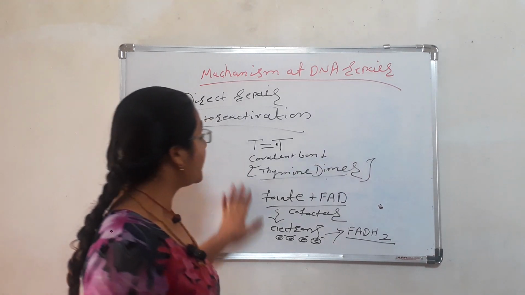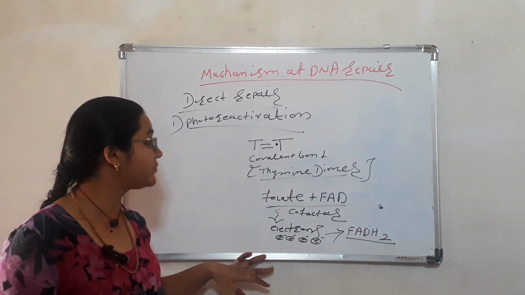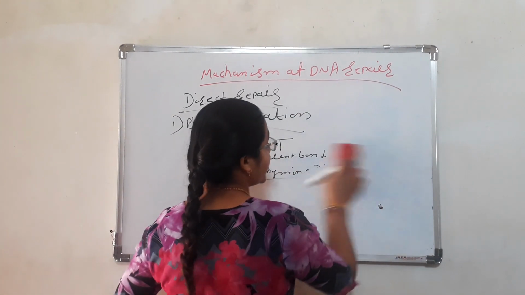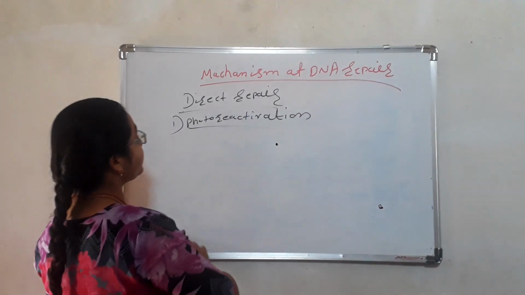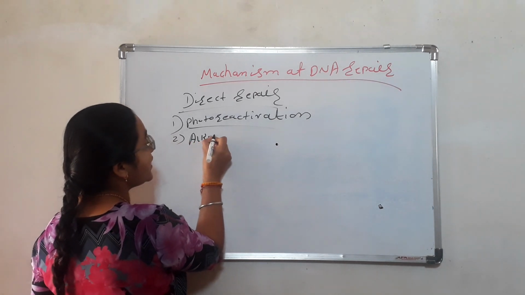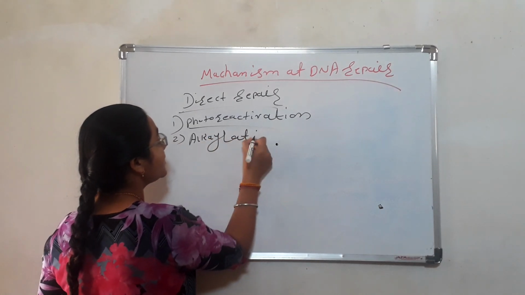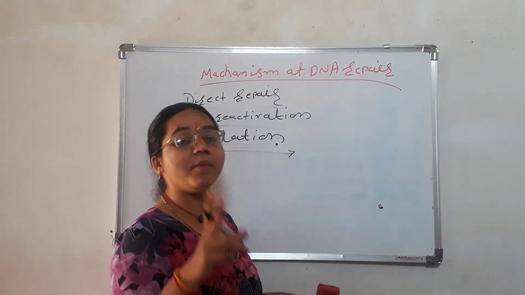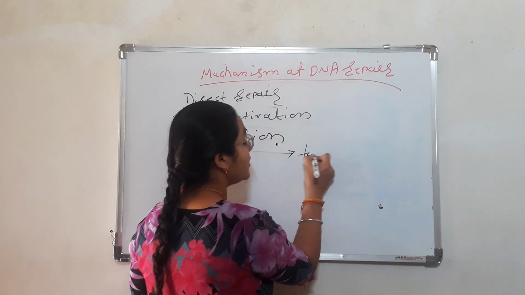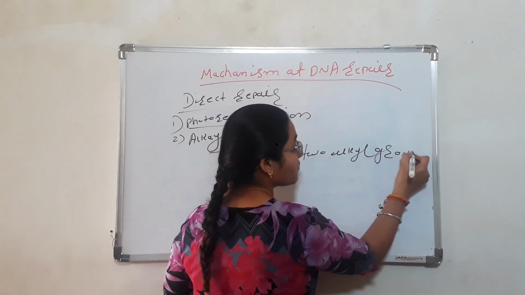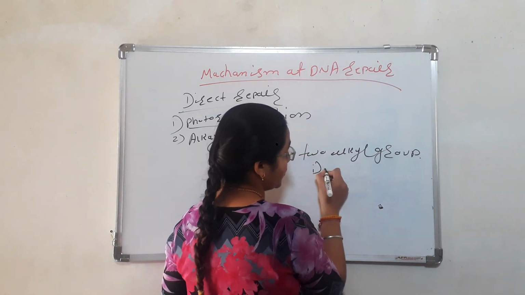So second is alkylation. What is alkylation? Alkylation involves two alkyl groups: first is nitrogen and second is methyl group.